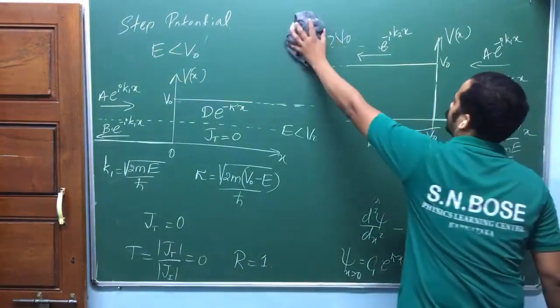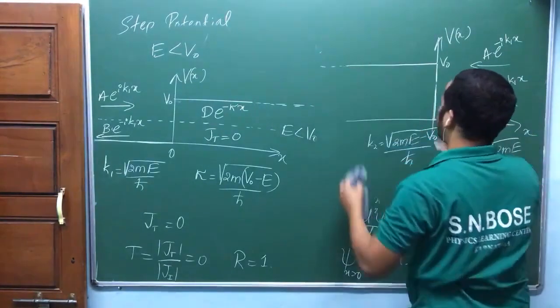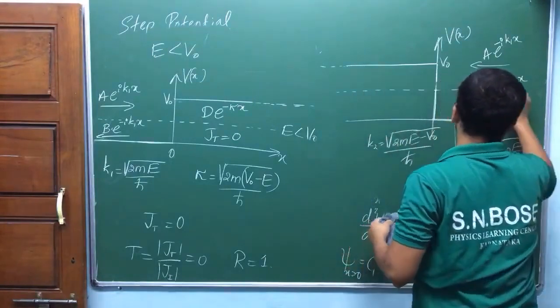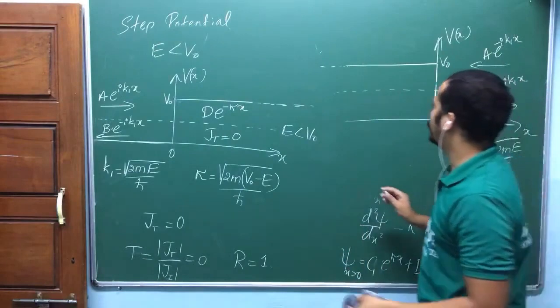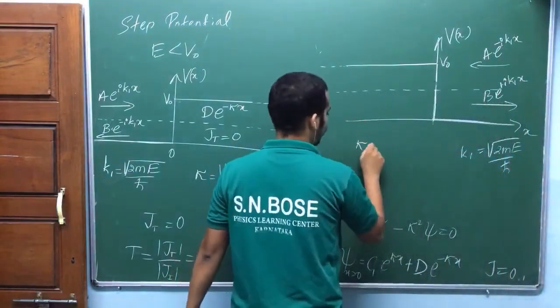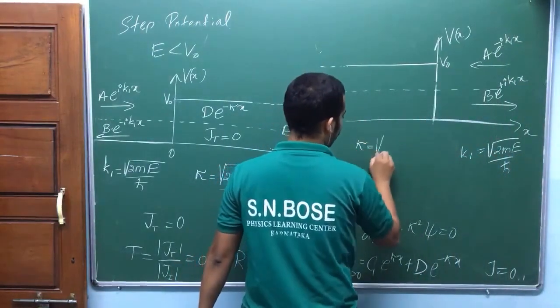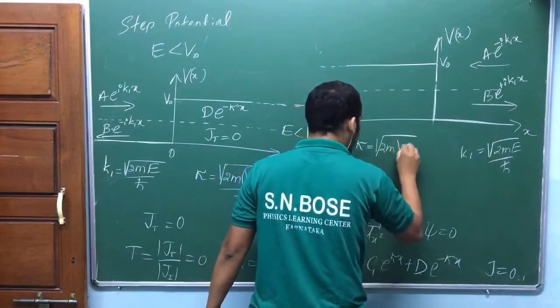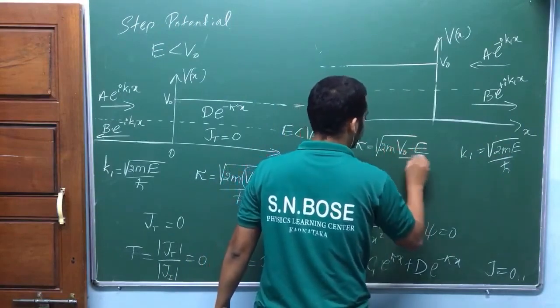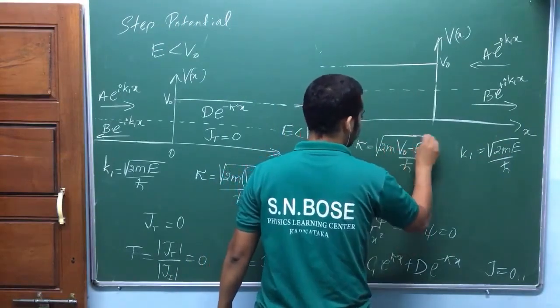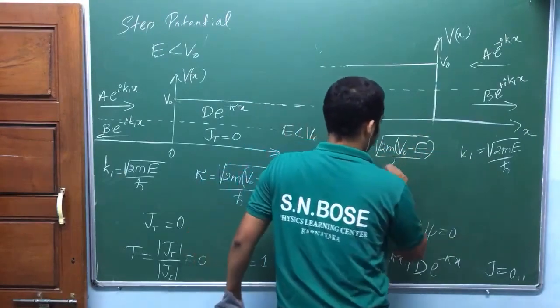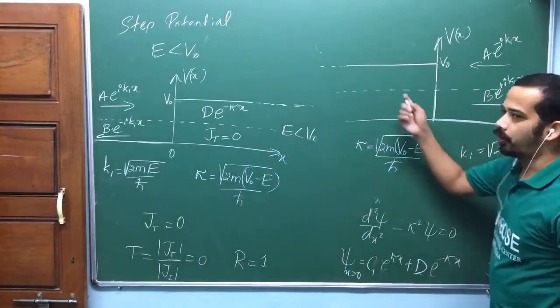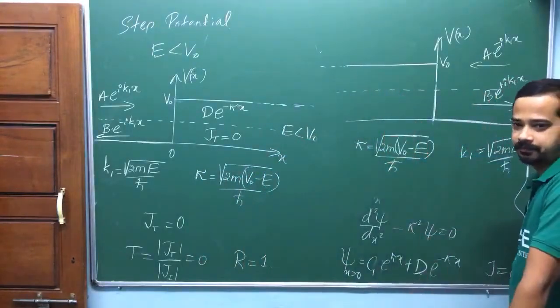For E less than V naught, this part of the solution remains the same, am I right? But here you should define a kappa. What is kappa? Root of 2m (V naught minus E) by h bar. Isn't it? Now how do you write the solution here? Tell me.